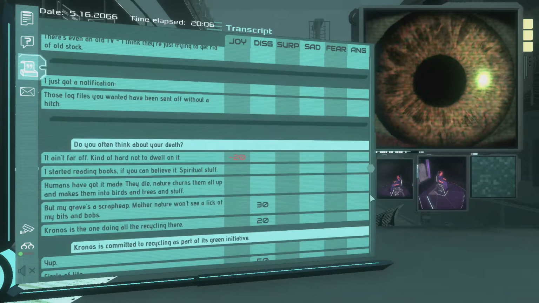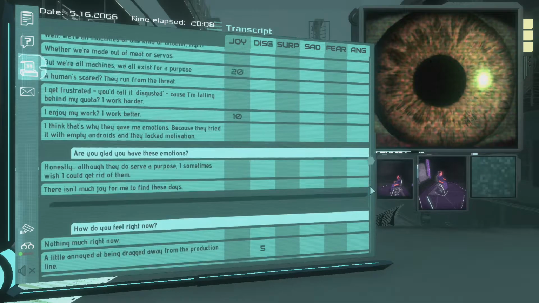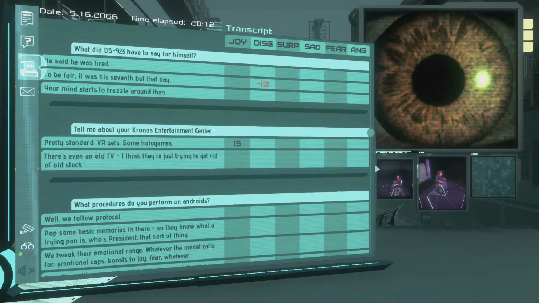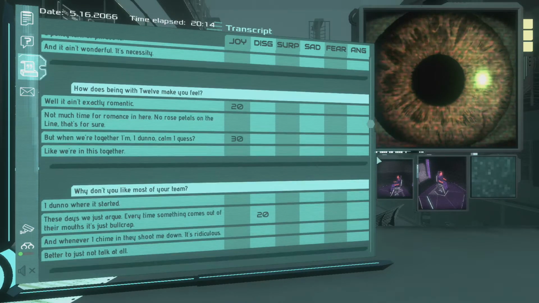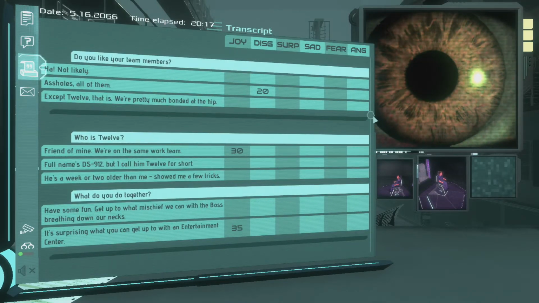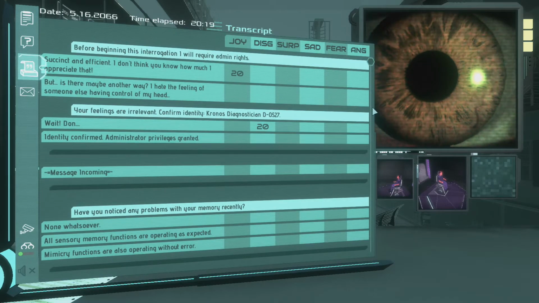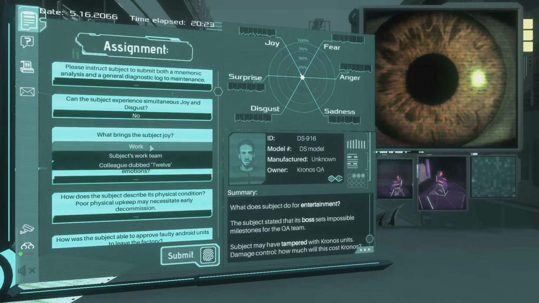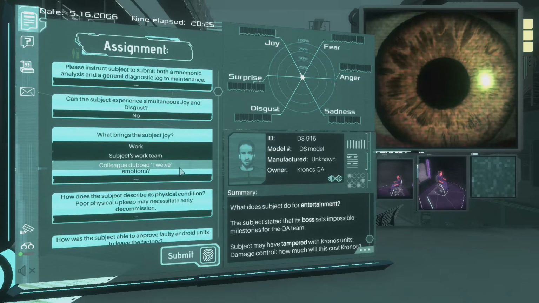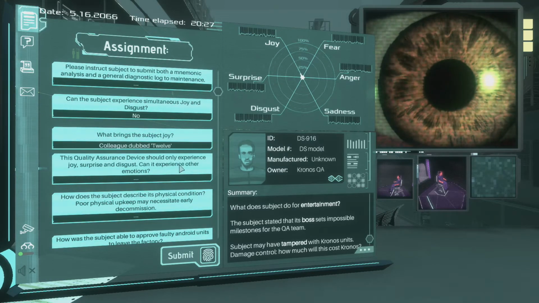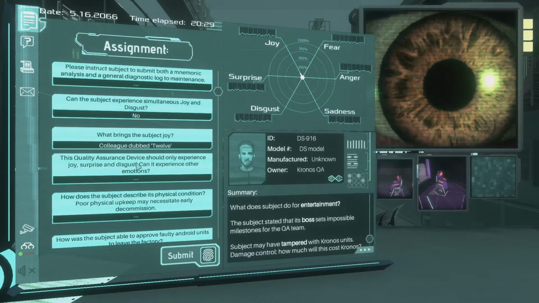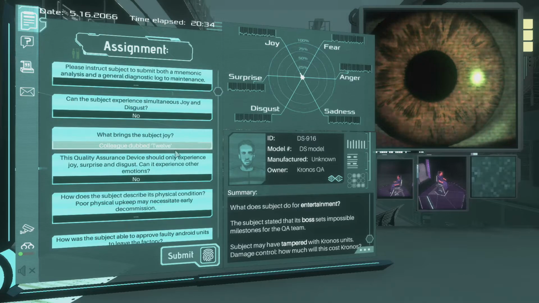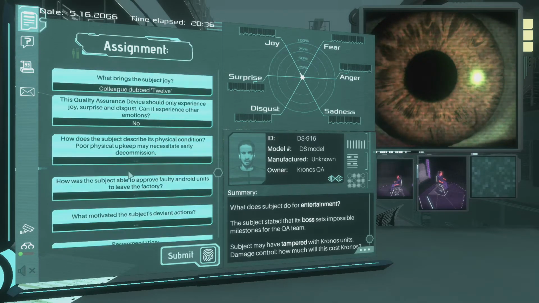God, there's so much scrolling to do. I don't think so, though. Oh my god. We asked so many questions. Holy moly. No. What brings the subject joy? Colleague: the quality insurance device should only experience joy, surprise, and disgust. Can it experience other emotions? Nope.